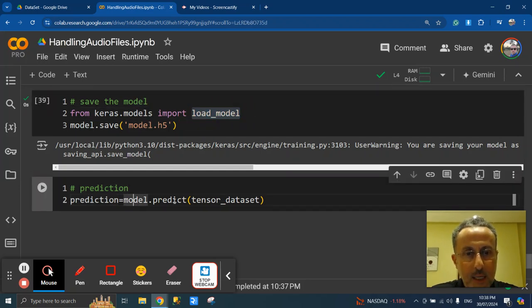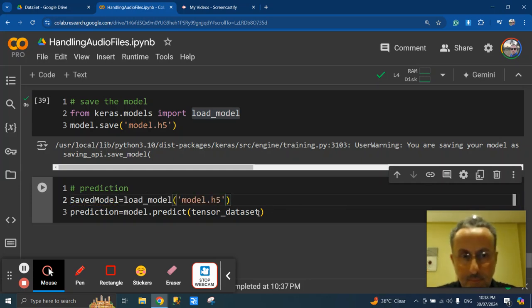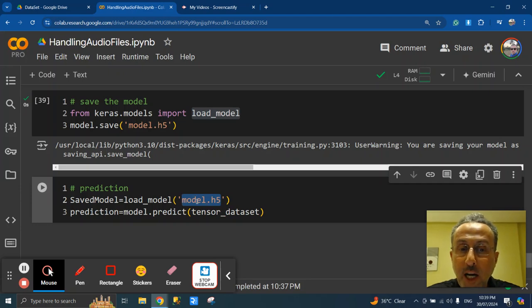So I will say it's like this. Saved model. Okay, the saved model equals load model, dot h5. Okay, how can Colab understand what is the location of the model.h5?